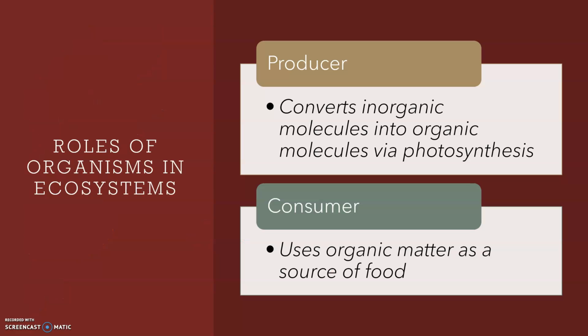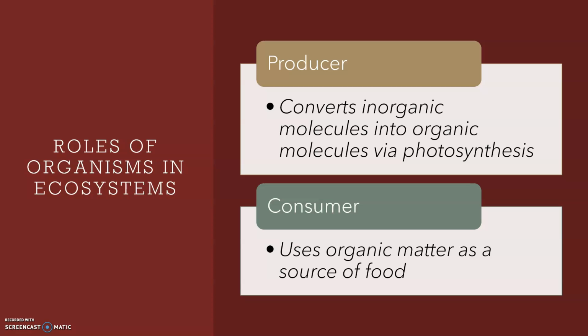Organisms can be classified into broad roles in ecosystems. The broadest of these categories are producers and consumers. Producers convert inorganic molecules into organic molecules using photosynthesis. Producers use light energy to convert molecules into organic matter.